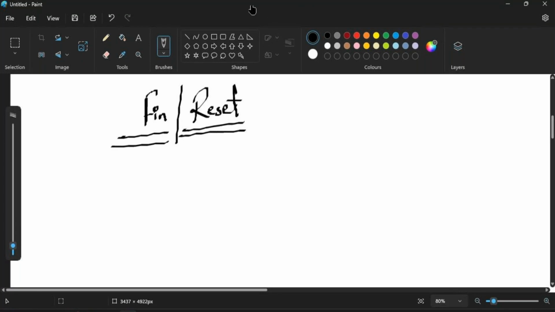When we are talking about FIN, it helps us to finish this particular session in a proper manner. Whereas when we are talking about RESET, let's say that during our TCP connection we are having some sort of errors.